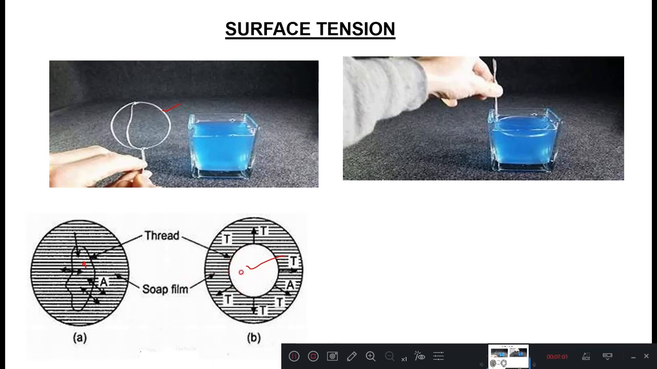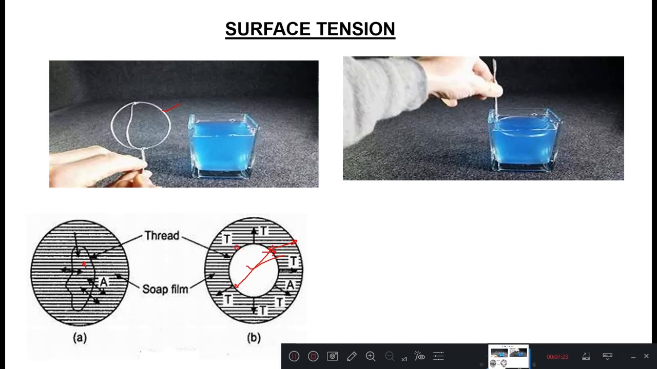Because for a given perimeter, a circle has got a maximum area. Thus, the soap film possesses a minimum surface area. Means this area is a minimum and this area will be maximum. Okay, so this is because of what? The surface tension force. Okay, so because of the surface tension.